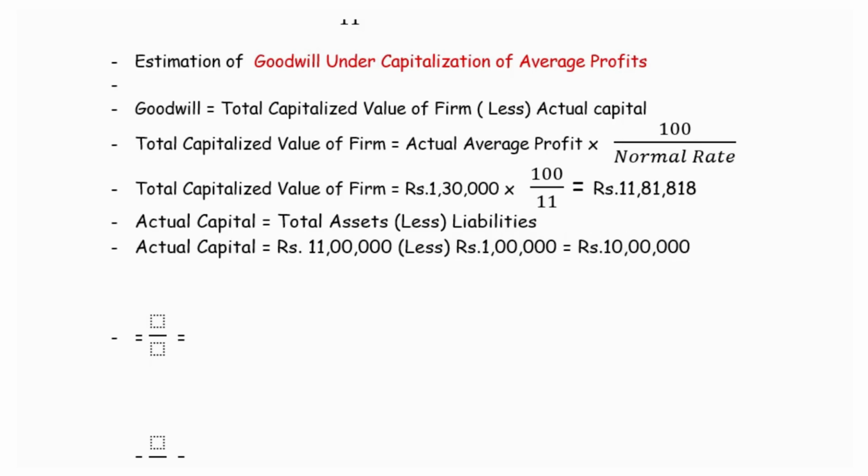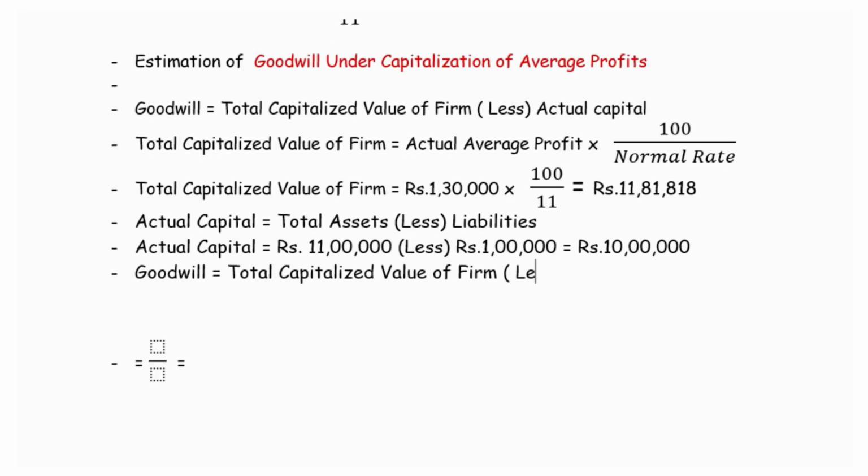Based on the normal rate of return, the total capital value is 11,81,818. The actual capital is 10 lakhs. So the capitalized value of the firm is more than the actual capital. That difference is the goodwill. Therefore, goodwill of the firm is total capitalized value of firm.